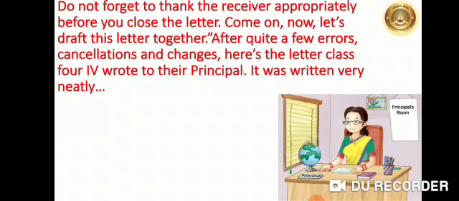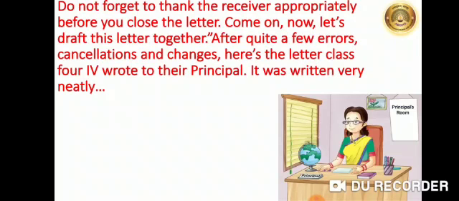Do not forget to thank the receiver appropriately before you close the letter. So before ending the letter, students, we must not forget that we have to thank the person whom you're writing the letter to for their help. Come on, now let's draft this letter together.